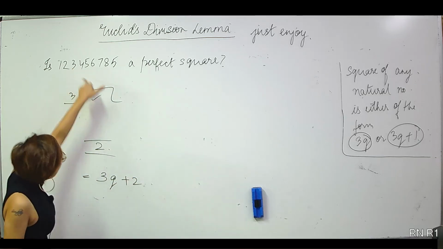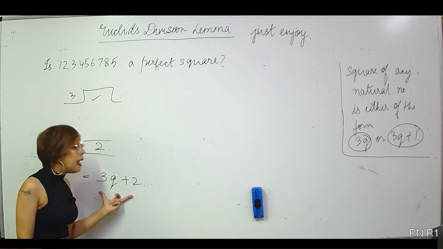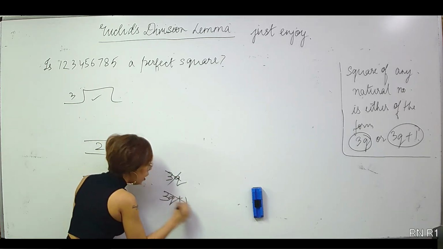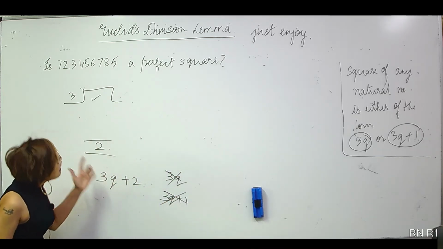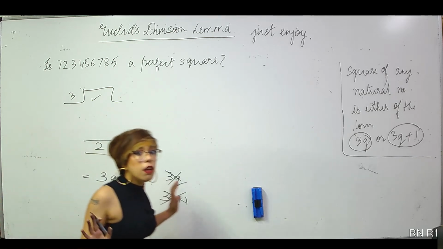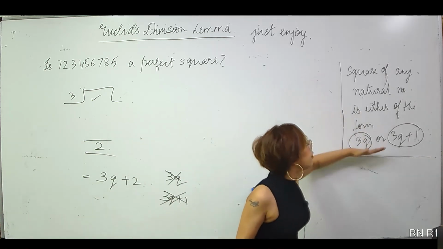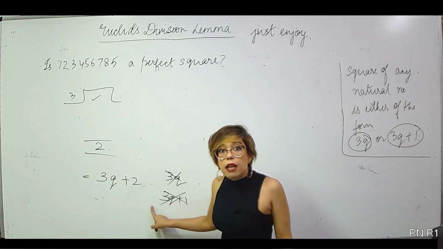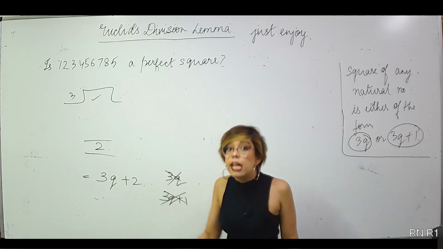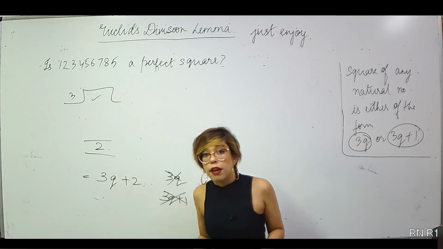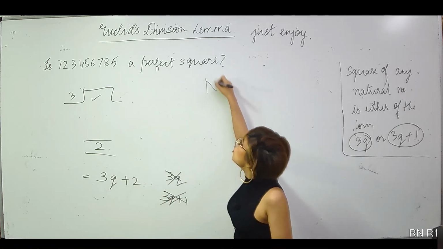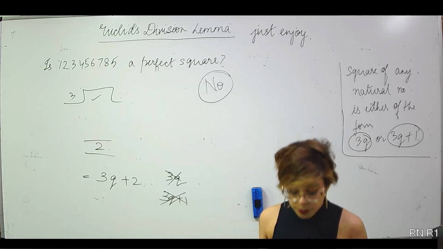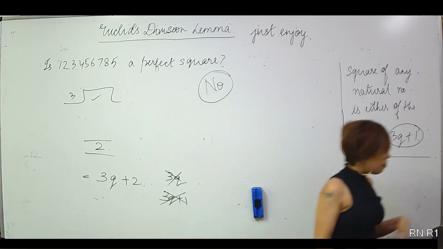Now mind it, this is not of the form 3q plus 1. Right? That means this number cannot be a perfect square. I know any perfect square is either of the form 3q or 3q plus 1. This is neither of those forms. That means this number can definitely not be a perfect square. So obviously the answer is no, because it is of the form 3q plus 2. Right? Okay. Moving on to the next one.